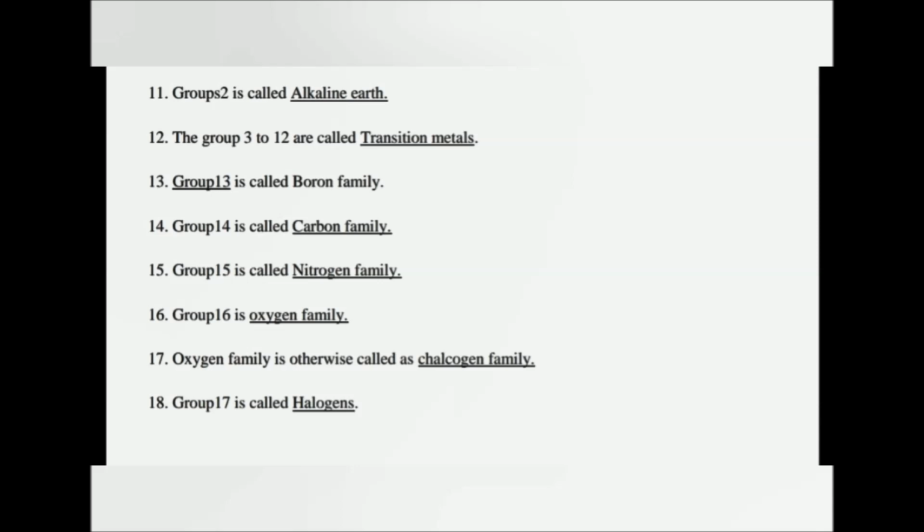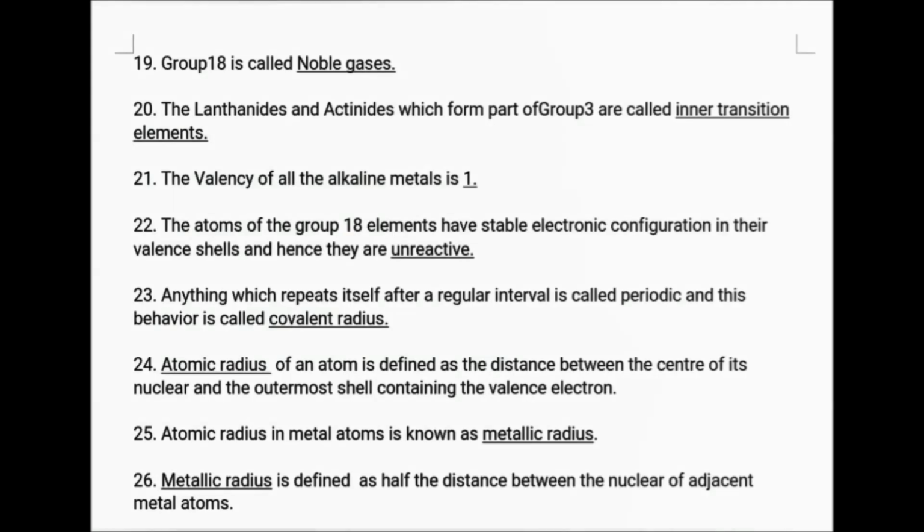Group 13 is called the boron family. Group 14 is called the carbon family. Group 15 is called the nitrogen family. Group 16 is called the oxygen family, otherwise called the chalcogen family. Group 17 is called halogens. Group 18 is called noble gases.